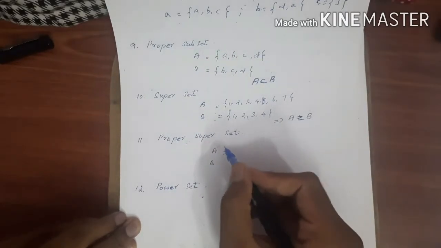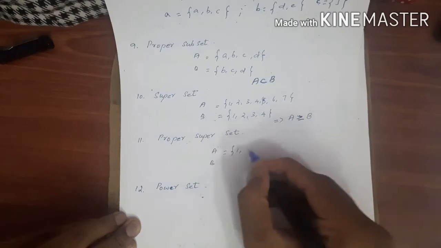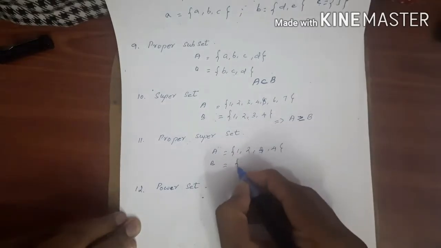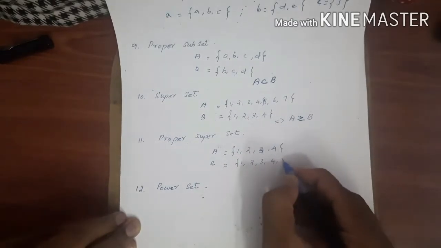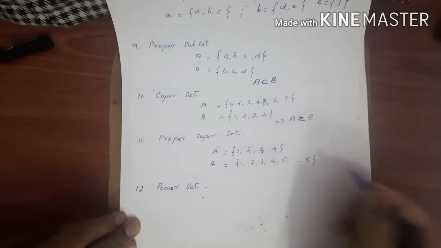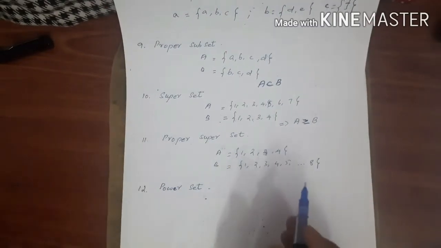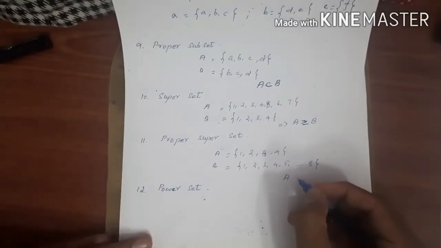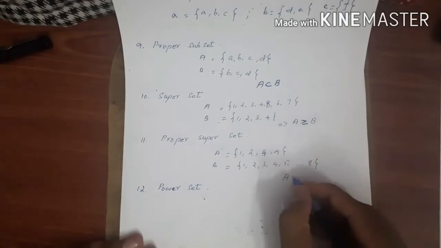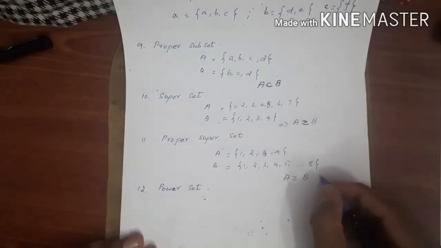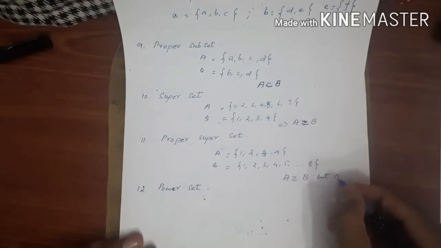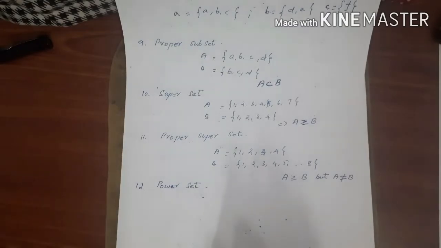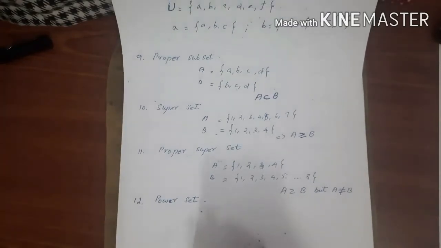For example, for a proper superset, if set A has 1 2 3 4 elements, and set B has 1 2 3 4 5 up to 8 elements, that is called a proper superset. Both sets are not equal. Symbol of proper superset, but A is not equal to B. Understood?